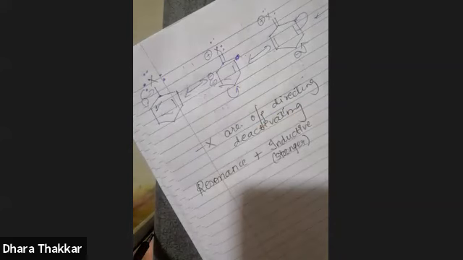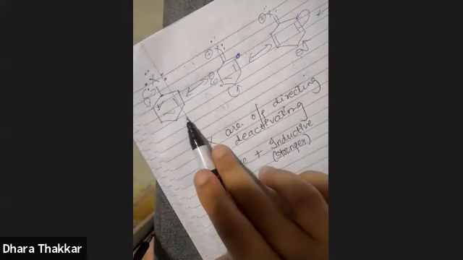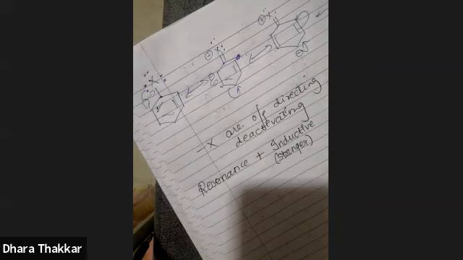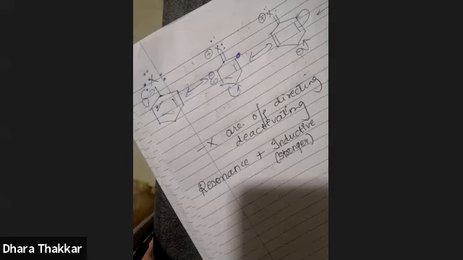So suppose if they are donating 2 electrons to ring, simultaneously they are pulling 4 electrons from ring. Thereby they are decreasing the electron density. So because of their electronegative nature, they are donating the electrons to ring, but simultaneously double the number of electrons, or more than double the number of electrons they are pulling from ring due to the stronger inductive effect.